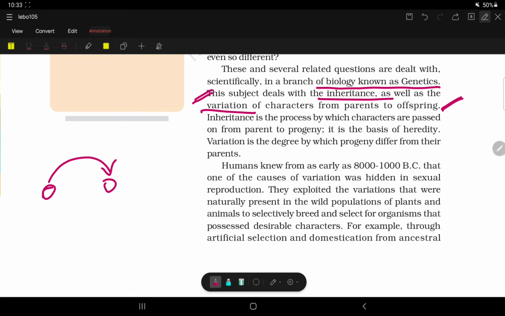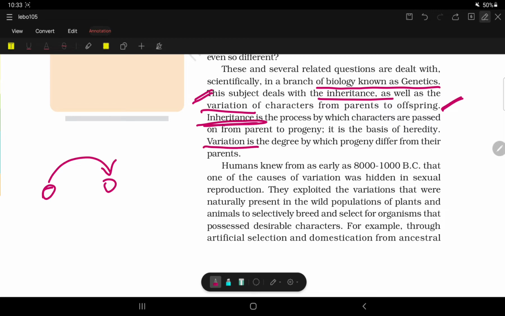Inheritance is the process by which characters are passed on from parents to progeny. So parents pass on the characters to progeny. This is known as inheritance. And variation is the degree by which progeny differ from their parents. What we are different from our parents, that is called the variation.